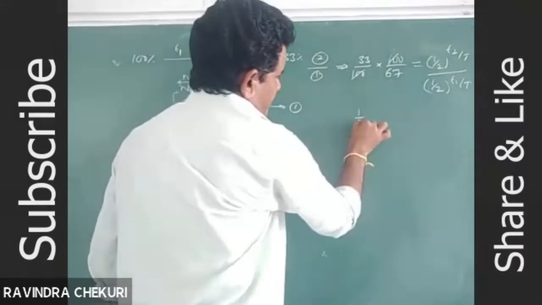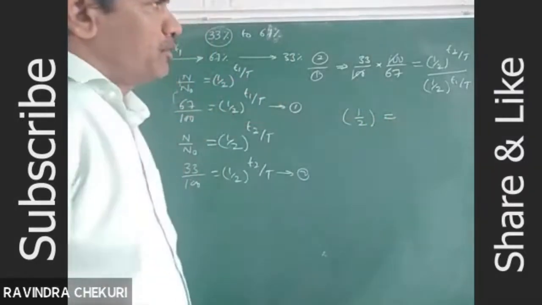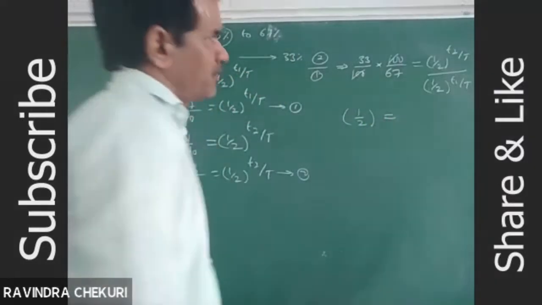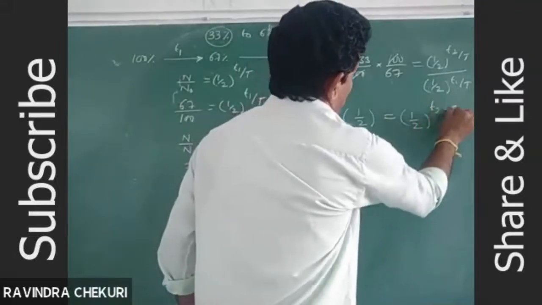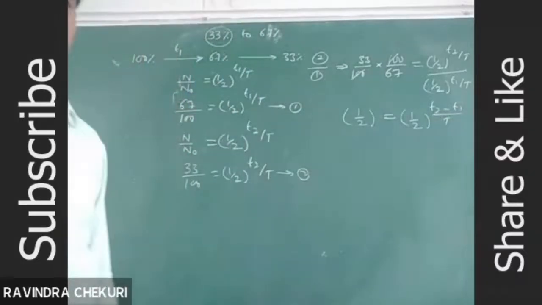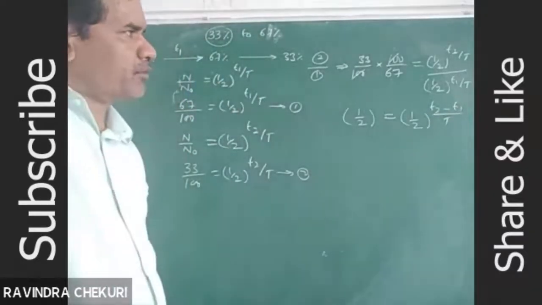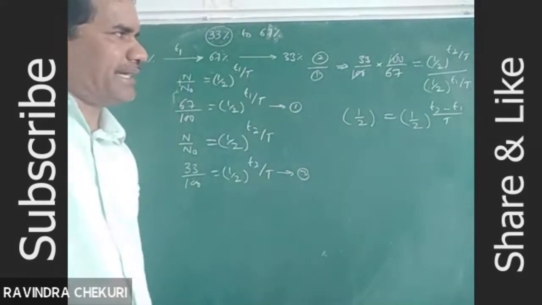So 1 by 2 is equal to, on the right side, 1 by 2 whole power T2 minus T1 by T.